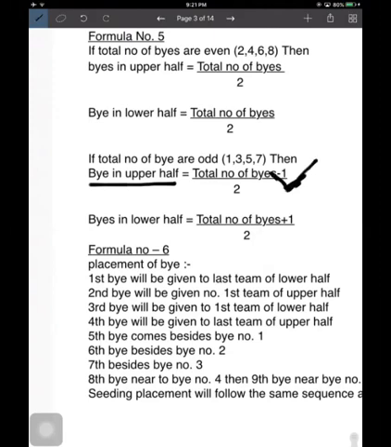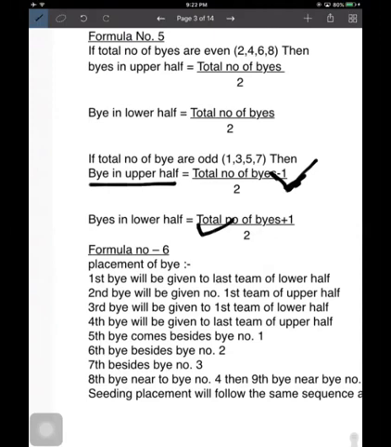This is a very important point, that in the upper half the byes will be total number of byes minus 1 by 2 if the teams are in odd number, and in the lower half total number of byes plus 1 divided by 2. This is it.